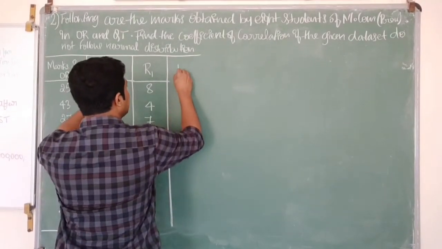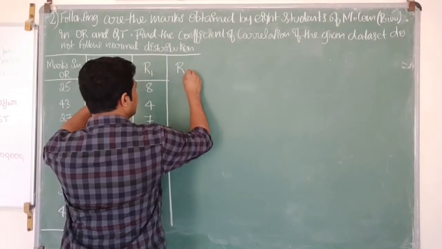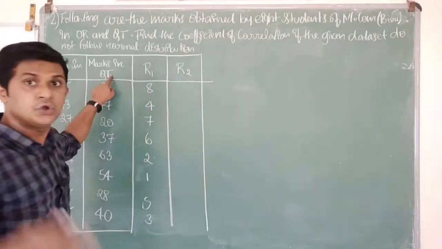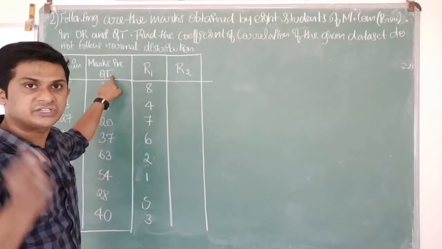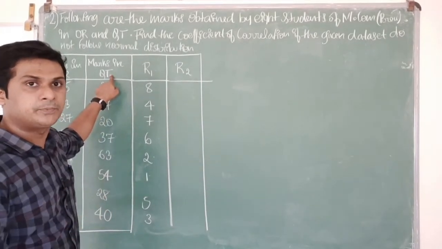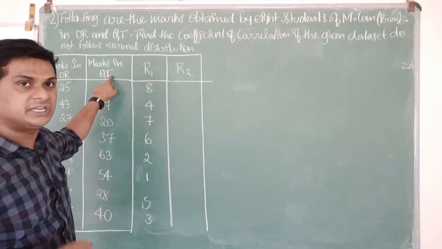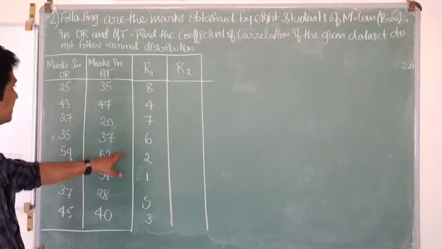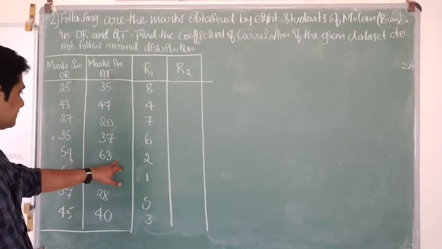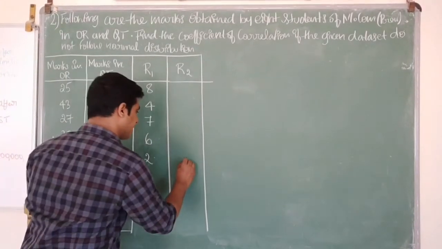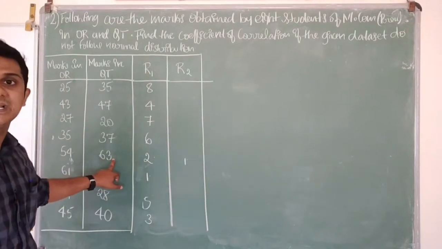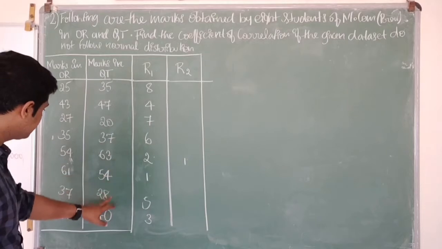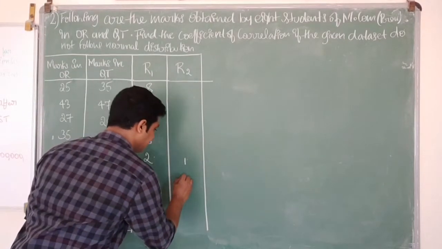I will name the ranks obtained in quantitative techniques as R2. This is the other variable we need in order to calculate the correlation coefficient when we apply the Spearman's rank correlation approach. So again I'll search for the highest marks. The highest marks in quantitative techniques is 63, so I'll assign first rank to the student who obtained 63. Next highest marks is 54, so there I'll assign